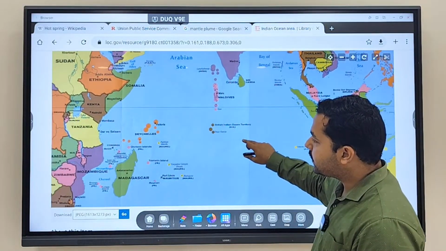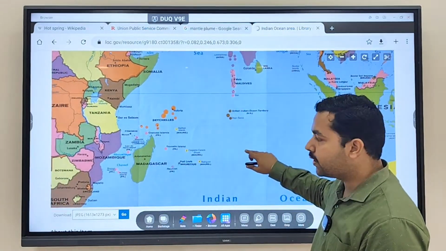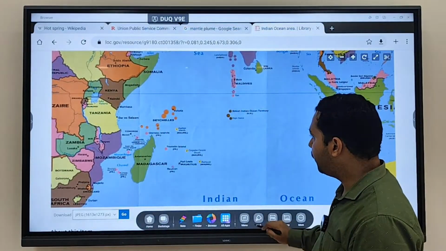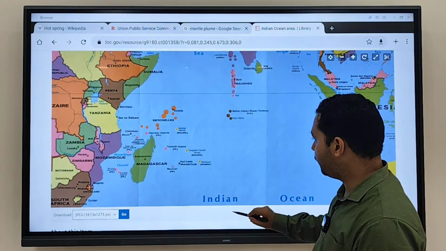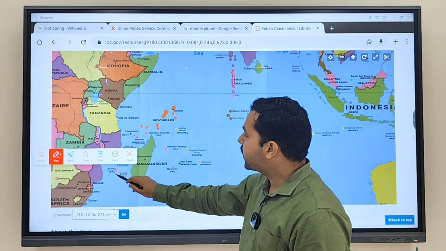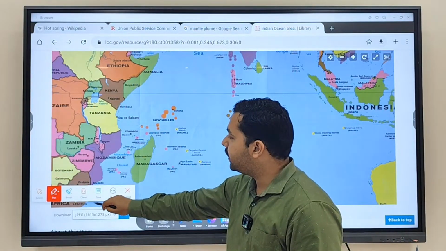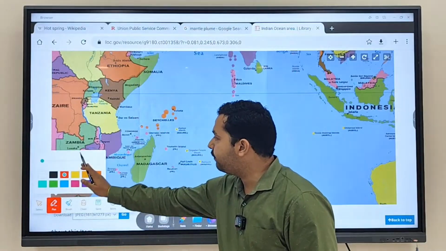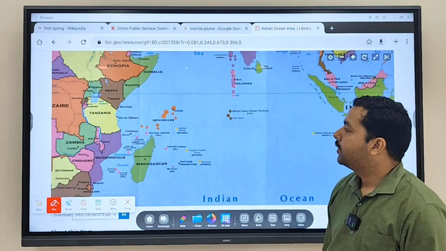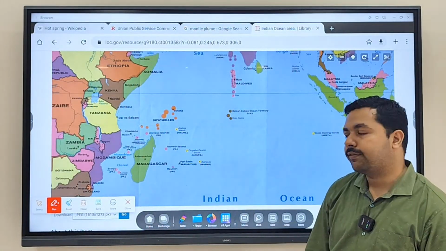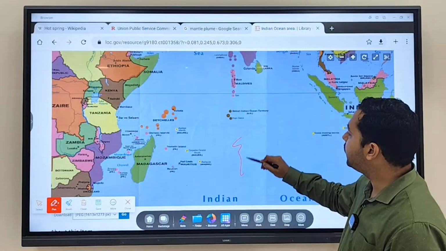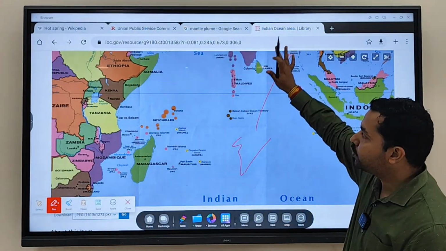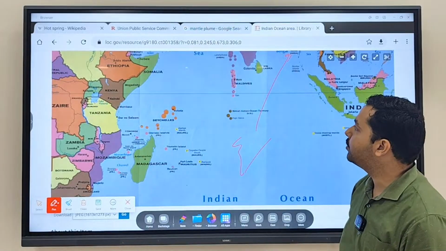Now you can see these islands, a lot of islands are mentioned here. Last class we discussed that the Indian plate is broken from which plate? The African plate. And we discussed that the Indian plate has moved towards the Eurasian plate and collided with the Eurasian plate.